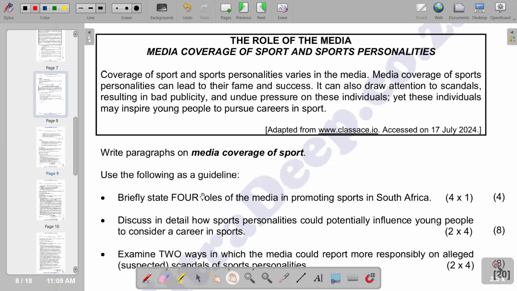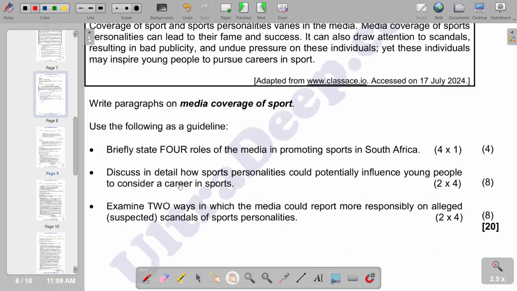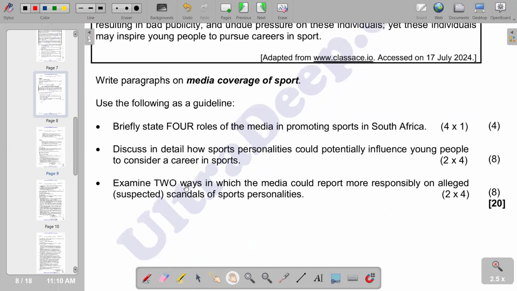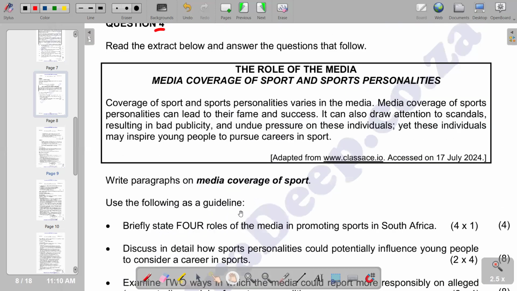The first point is briefly state 4 roles of the media in promoting sports in South Africa, with a total of 4 marks. And then on the second part, we have to discuss in detail how sports personalities could potentially influence young people to consider a career in sports. Then we move on to the next part where we examine 2 ways in which the media could report more responsibly on suspected scandals of sports personalities. So this is what we have in terms of our question 4.